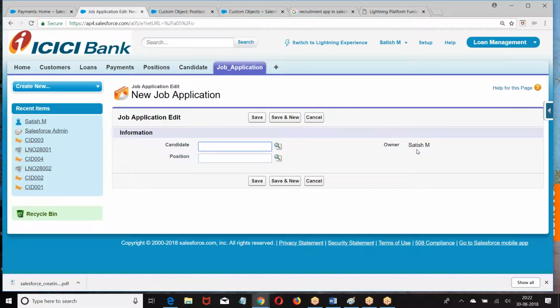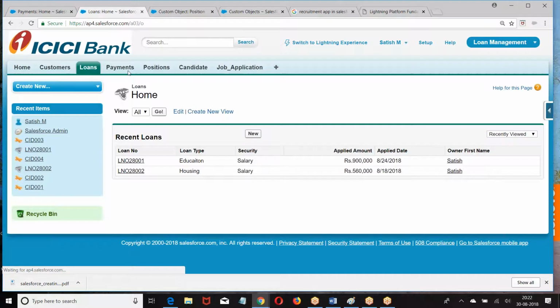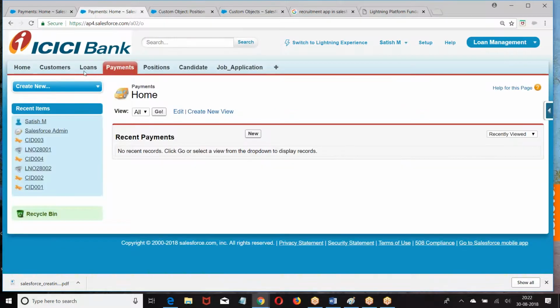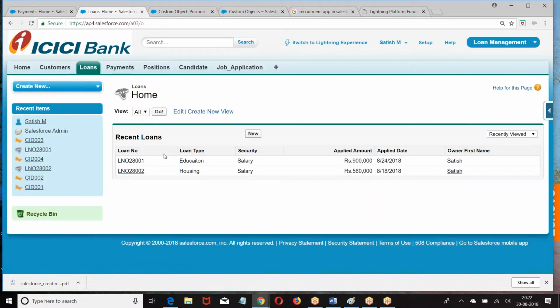Right. Now, I have a next quick point. Look at this one. I have a loan object. In the loan, there are already some records. Can I create a master detail field on this? According to my requirement, the master detail field should be created.